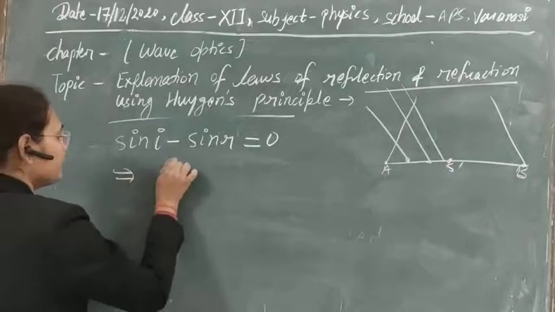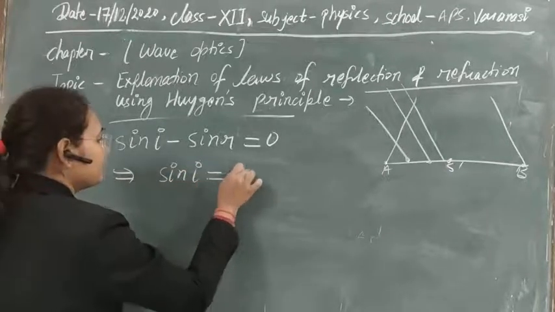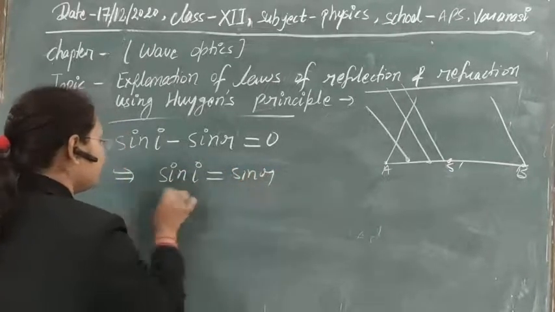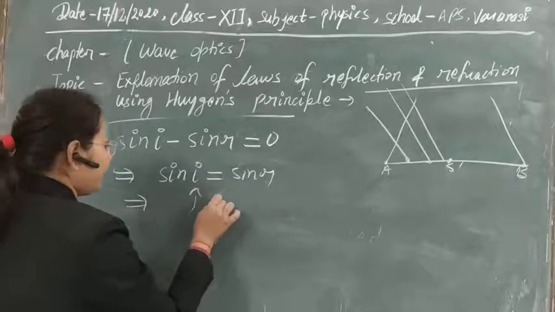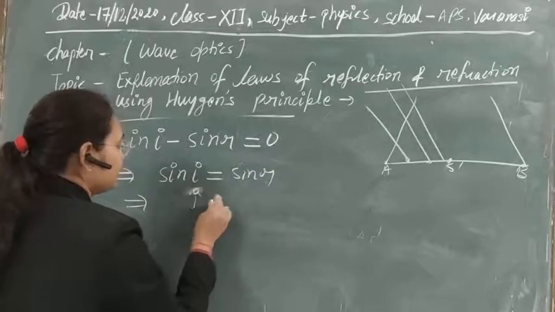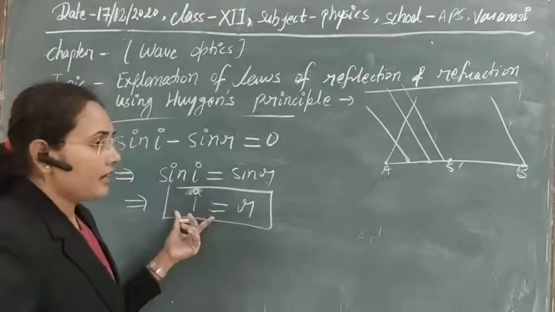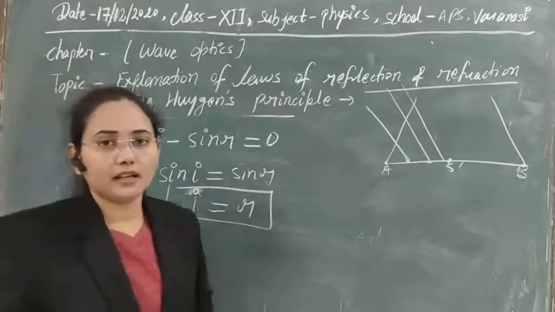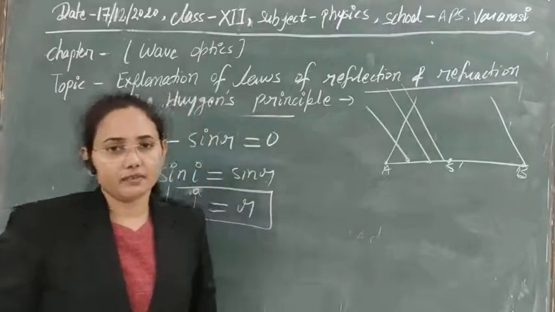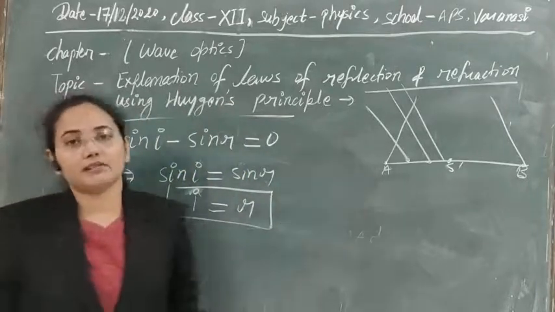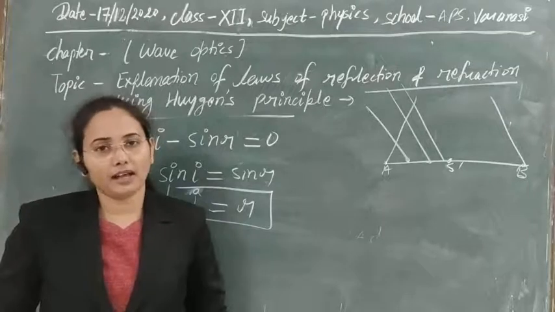So here you can take sin i is equal to sin r, or i is equal to r. So here we have seen that the angle of incidence is equal to the angle of reflection, that we have got finally with the help of the concept of wavefront and with the help of Huygens principle.